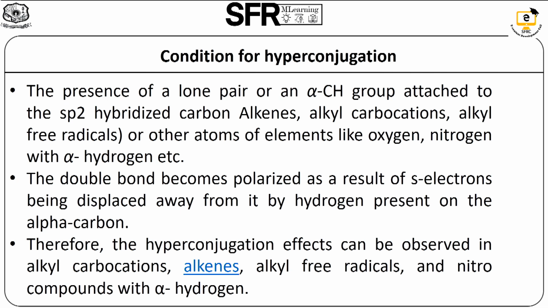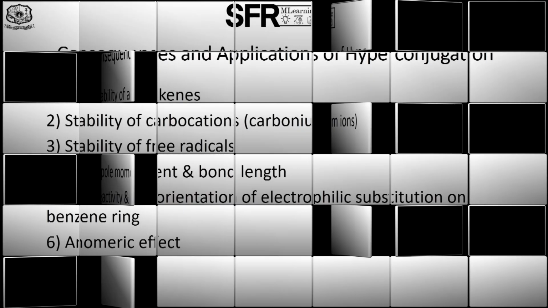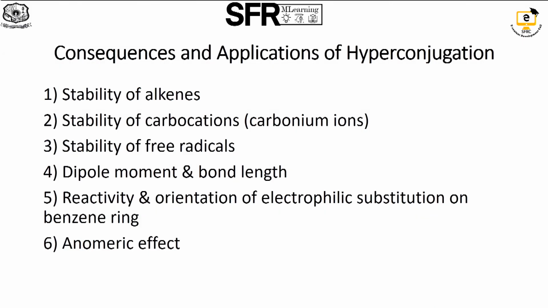Therefore, the hyperconjugation effect can be observed in alkyl carbocations, alkenes, alkyl free radicals and some nitro compounds with alpha hydrogen. So, consequences and applications of hyperconjugation. The first one is the stability of alkenes, then stability of carbocations, stability of free radicals, dipole moments and bond angle calculation, reactivity and orientation of electrophilic substitution on the benzene ring, and the anomeric effect. These are some applications of hyperconjugation.